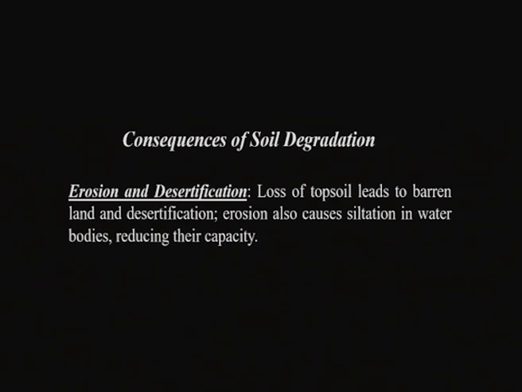Erosion and desertification: as I mentioned, when the soil is eroded either by the water or by the wind and deposited into the nearby water bodies, it results in siltation, the piling up of soil within the water bodies, reducing the volume of the water body. And when the topsoil is removed from the soil layer, it is left without any nutrients, and repeated erosion of the soil over time leads to the desertification process. Water pollution and climate change.